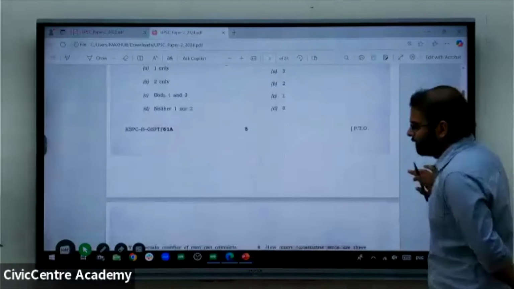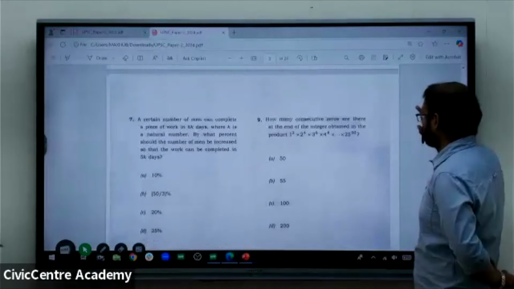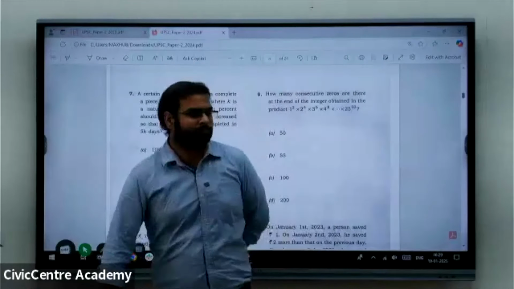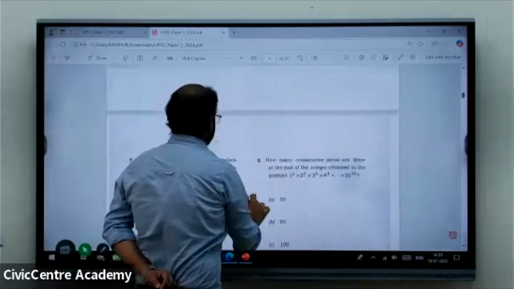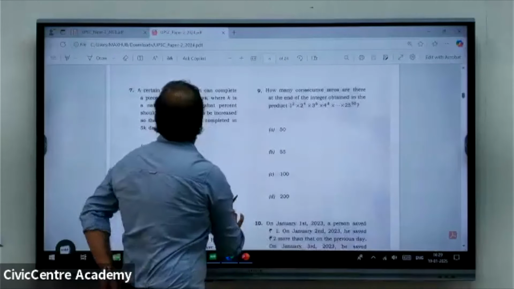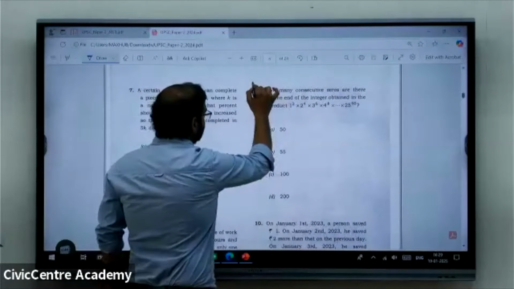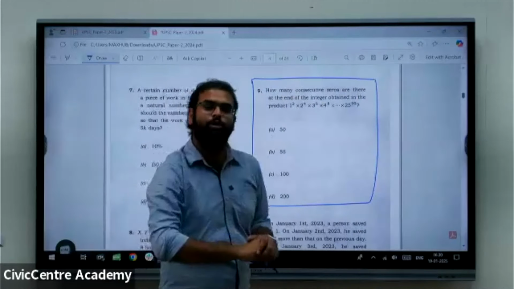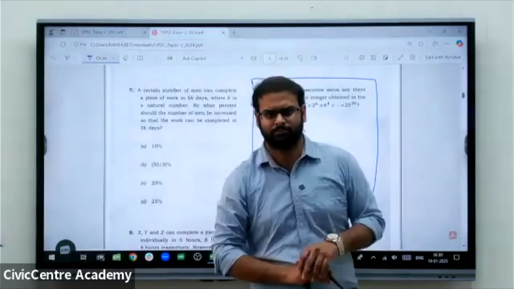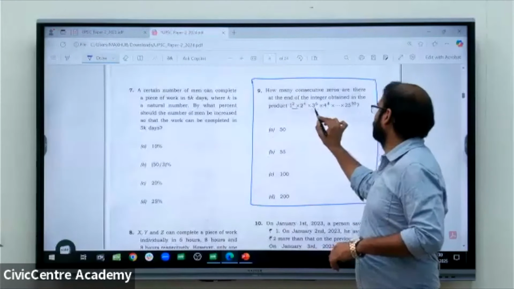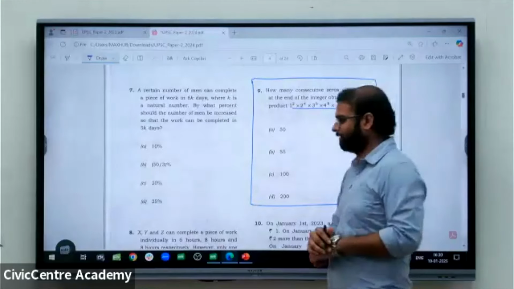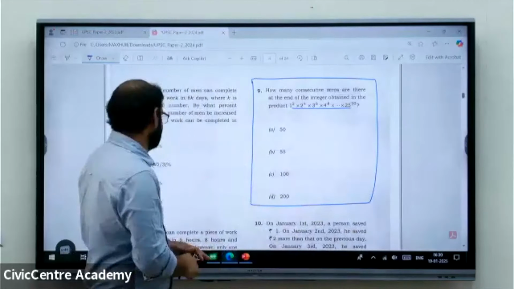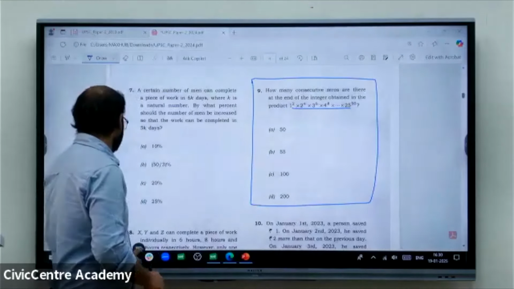How easy is this paper 2024? We'll just look into it. Yes, this particular question: number of zeros at the end of the given product. Looking into this product, most of us will leave this particular question. But this is one of the easiest questions if you understand how to solve the number of zeros.